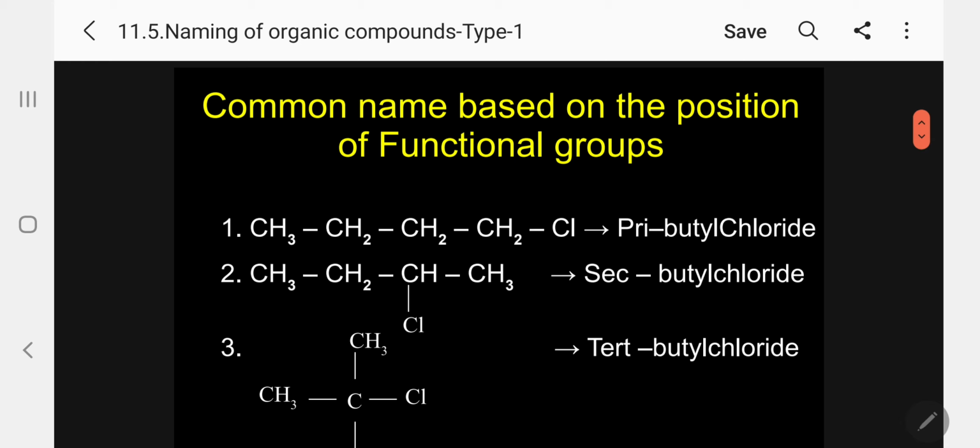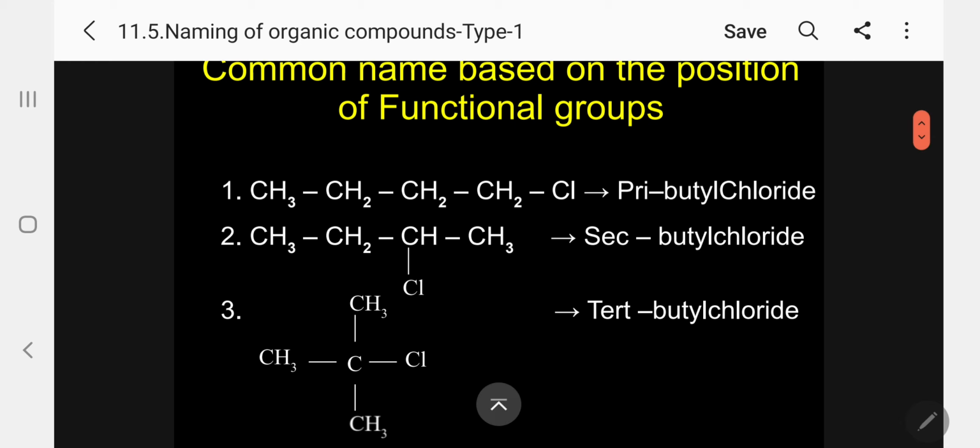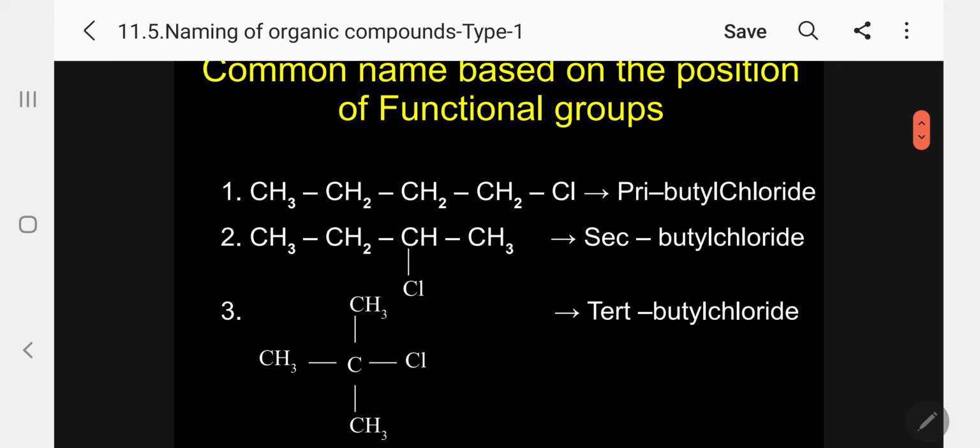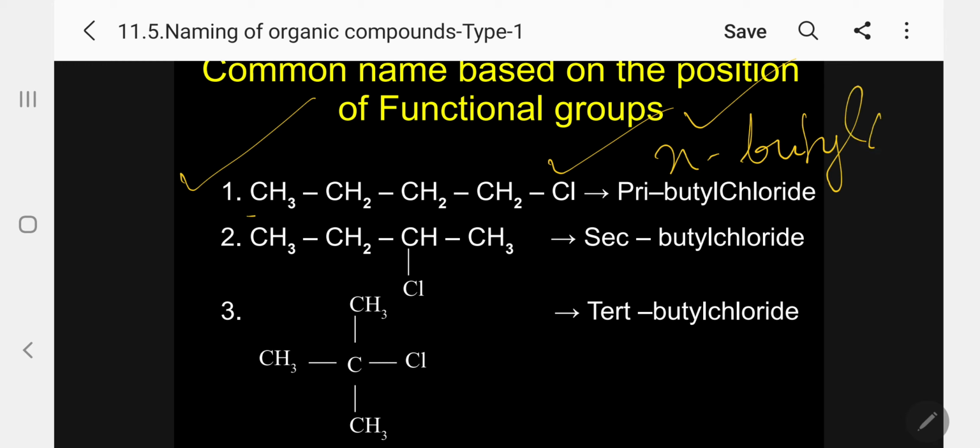Kindly follow. Now, what I will do now is the common name based on the position of the functional group. Let me take the first example, the halide. There are 4 carbon atoms I have taken, and terminally chlorine is attached. So normally I can say this is n-butyl chloride. Nothing wrong. It is correct. n-butyl chloride is correct, it is the common name.